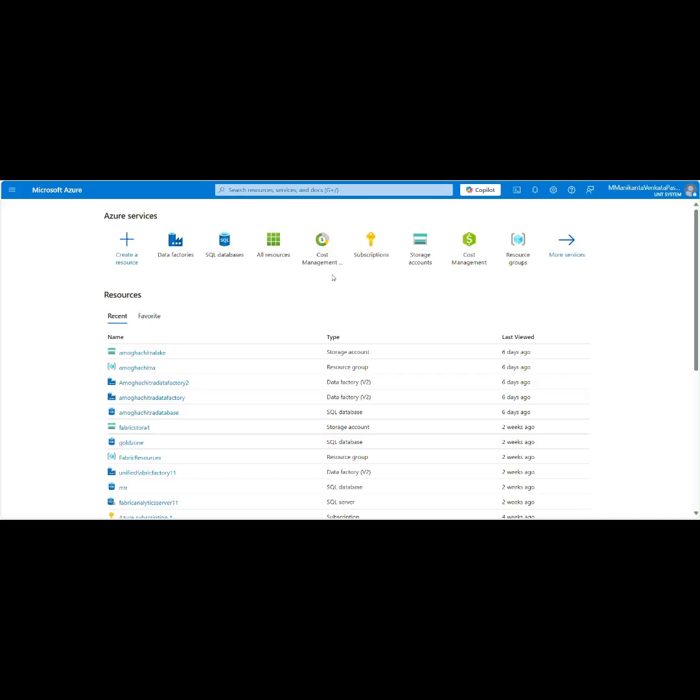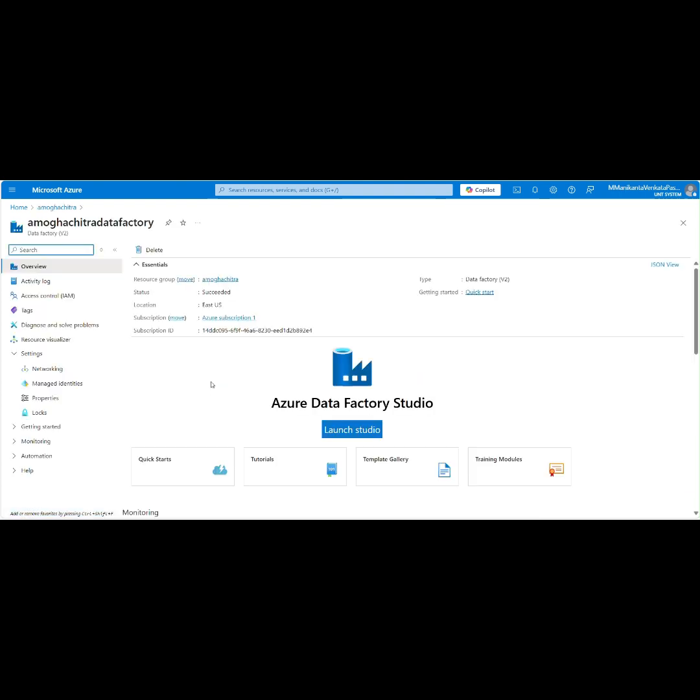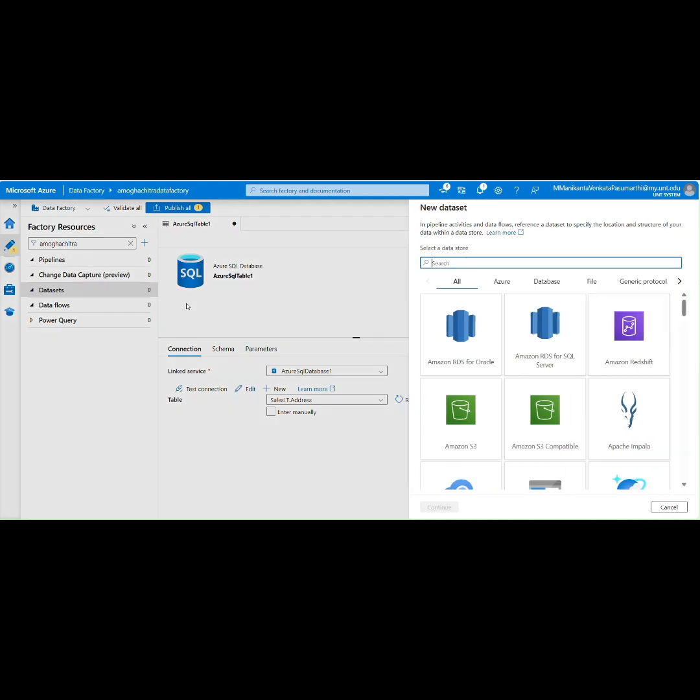So here we are in the Azure. We are going to see the Amogachitra resource group. In this resource group, we are going to click on Amogachitra Data Factory and launch it. It's loading. So here we are in the data factory. Here we are going to create a data set, which is a table from the SQL database.